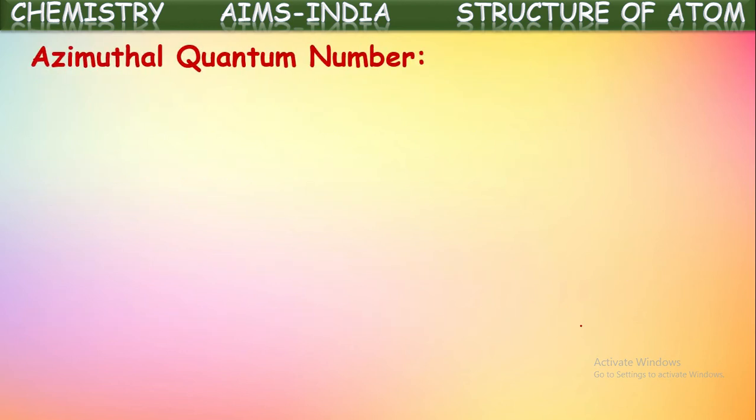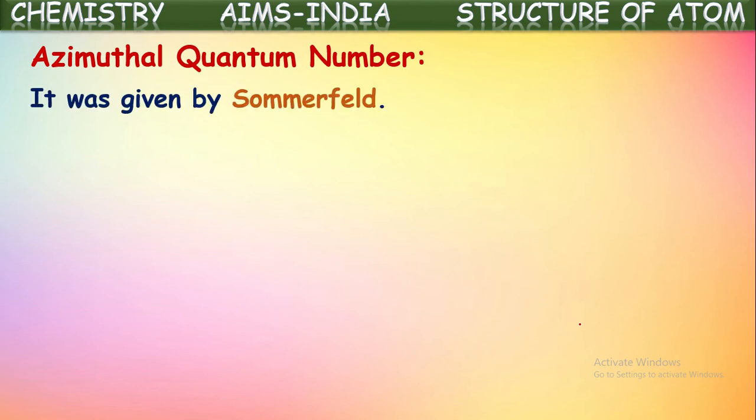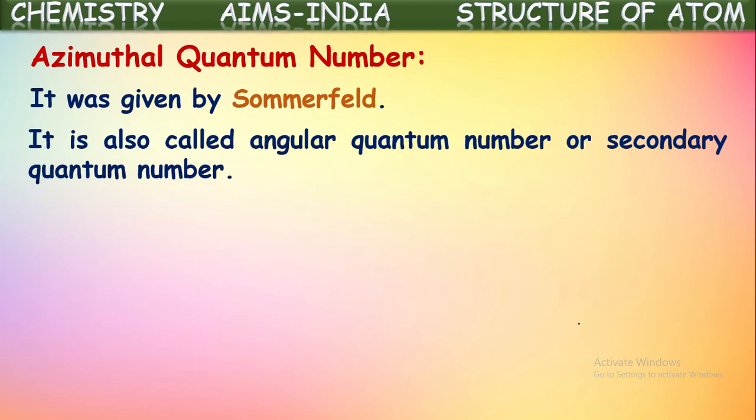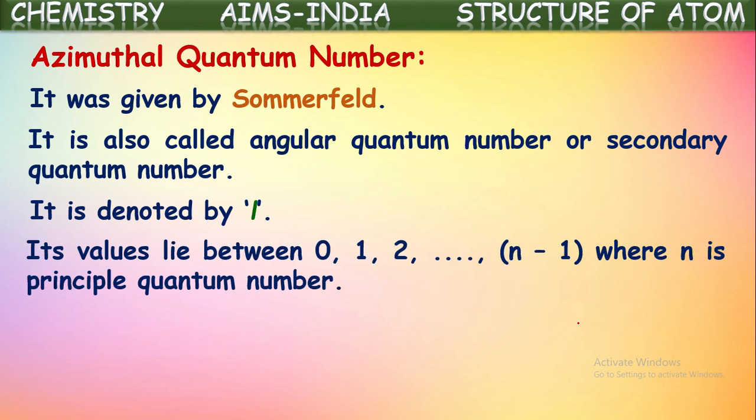The next quantum number is the azimuthal quantum number, also called the angular quantum number or secondary quantum number. It was proposed by Sommerfeld. It is denoted with the symbol l. Its values lie between 0 and n minus 1, where n is the principal quantum number. So its values will be 0, 1, 2, 3 up to n minus 1.